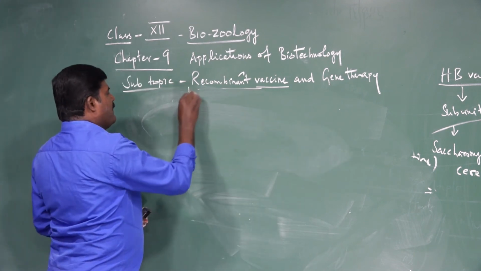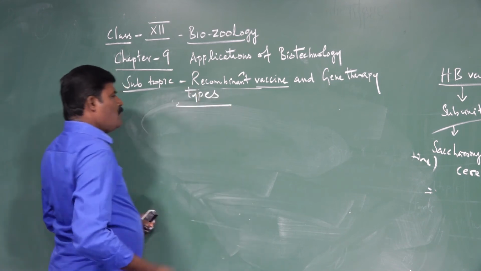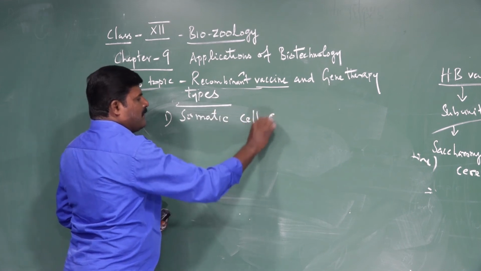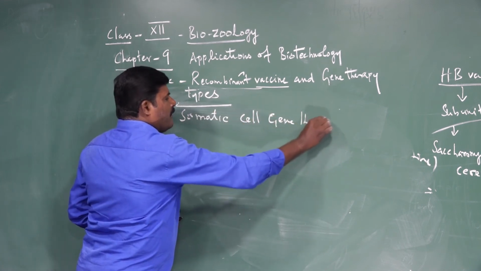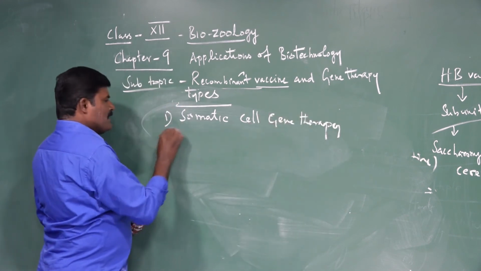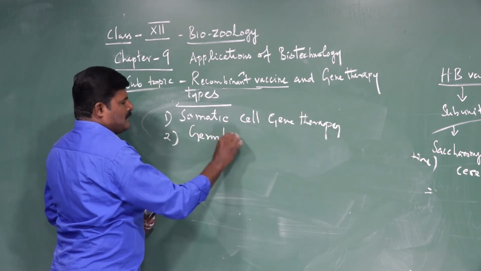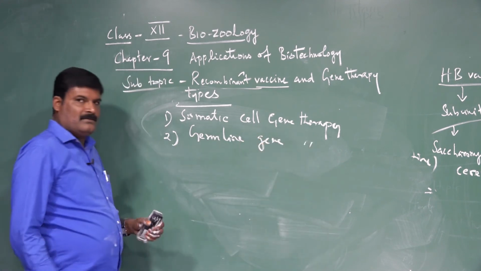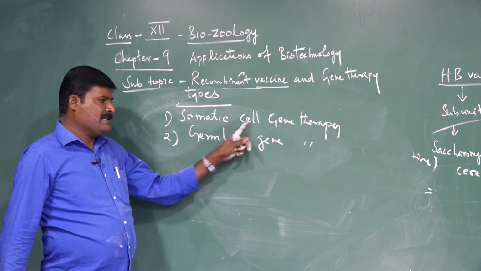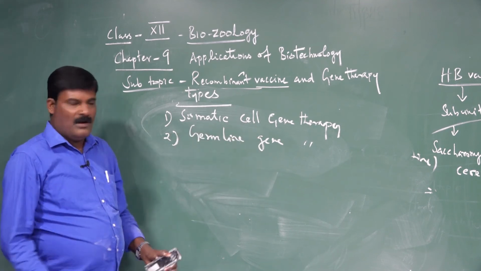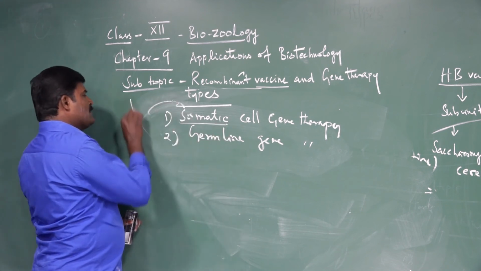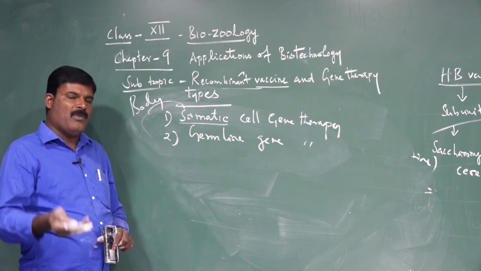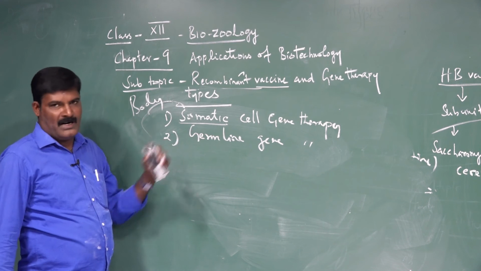Here, types. There are two types of gene therapy. One is somatic cell gene therapy. The second one is germline gene therapy. Okay, what are the two types? Somatic cell gene therapy and germline gene therapy. What is somatic? Already we know. Somatic cells are the body cells, that is, non-reproductive cells. All body cells except the reproductive cells are called somatic cells.